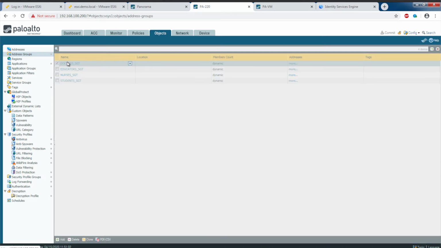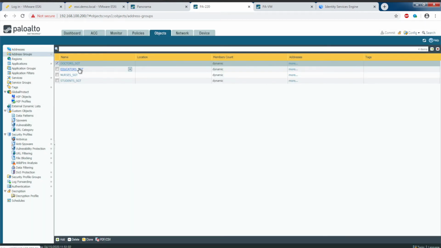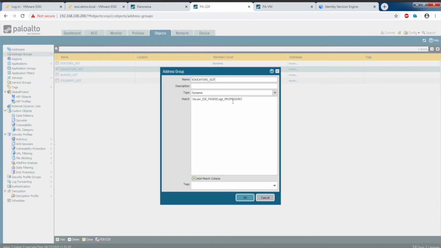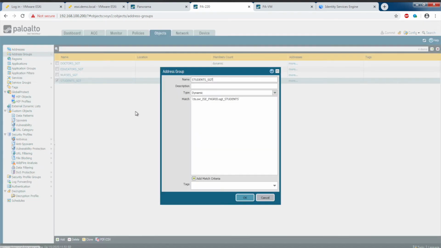So for the doctor's SGT, it's being mapped to SGT of doctors. Educators SGT is being mapped to the SGT of professors. Students SGT is being mapped to the SGT of students.